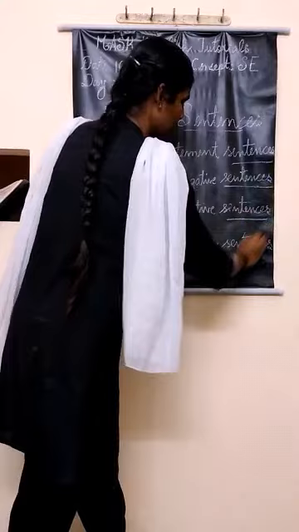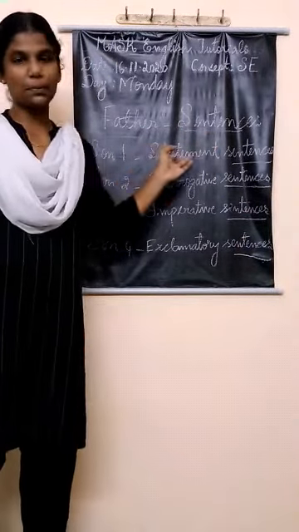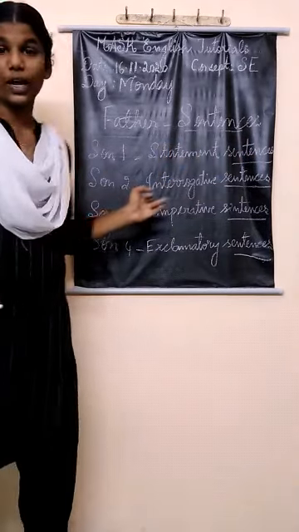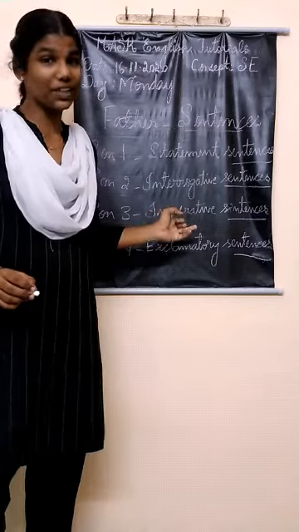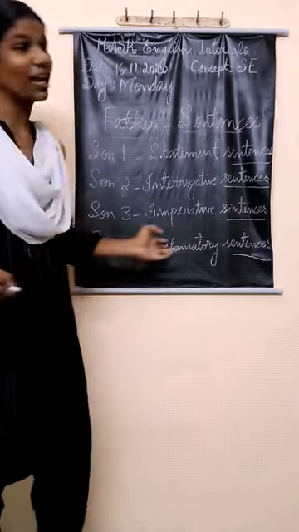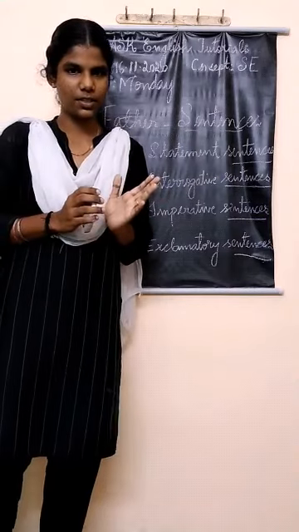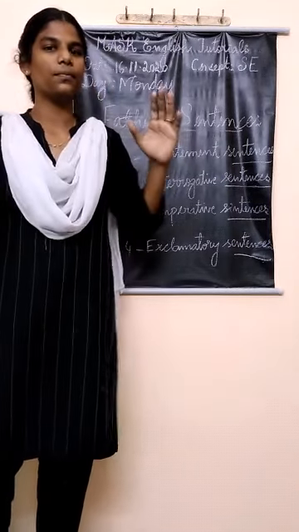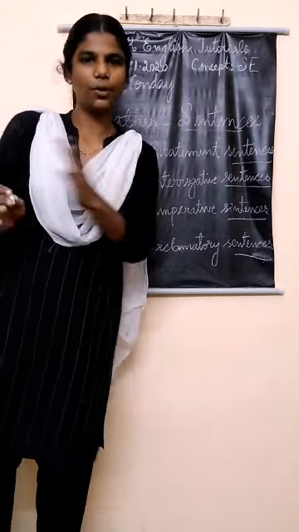Yes, tell it with me. Father sentences, son 1 statement sentences, son 2 interrogative sentences, son 3 imperative sentences, son 4 exclamatory sentences. Are you clear with their names? Shall we move on to them individually? Shall we see them? Yes? Come on, let's go.